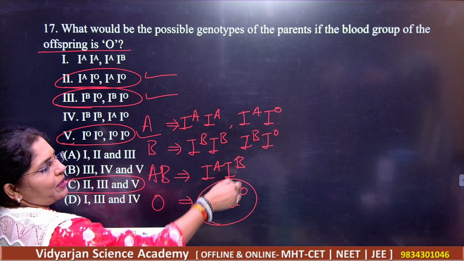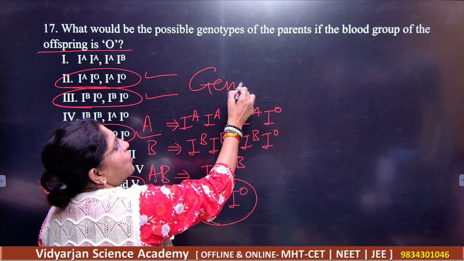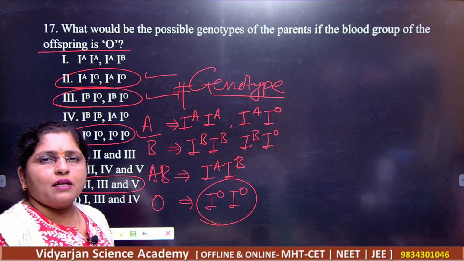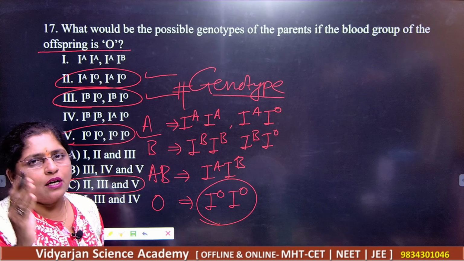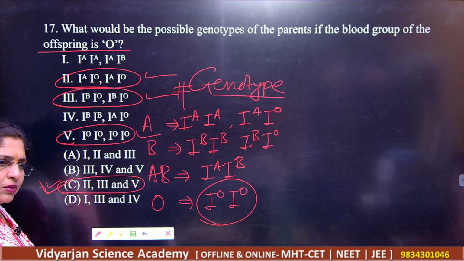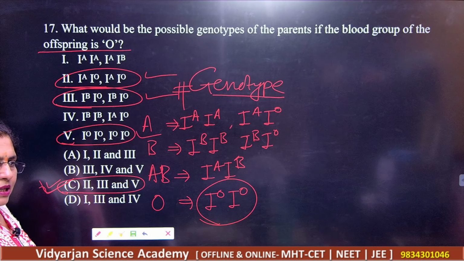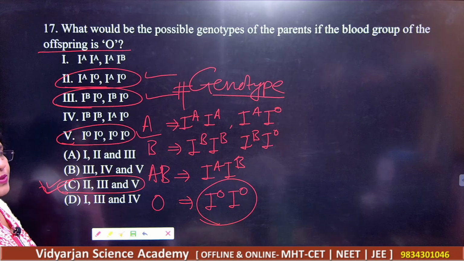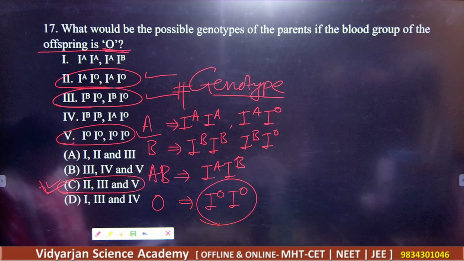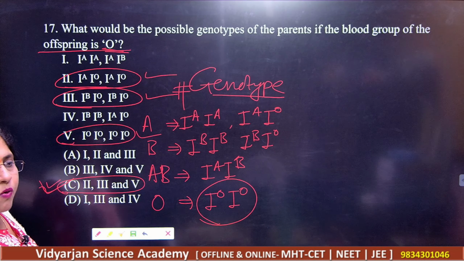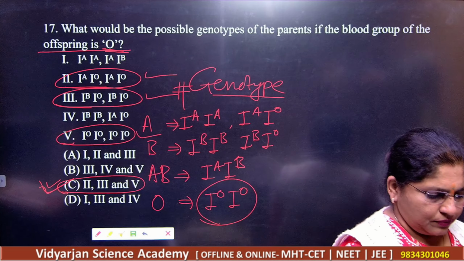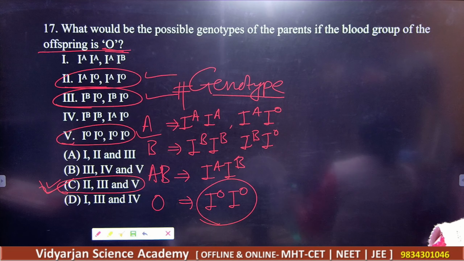And you should know the perfect genotype. You should remember it, and you should be able to apply it for the inheritance of the blood group, right? So this will be the ideal thing. Note down this. What will be the possible blood group of the offspring? O blood group. For O blood group, you should know all the things very perfectly. Got it? Please note down the things here. Note down all the things very perfectly.